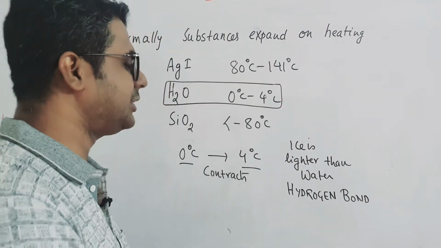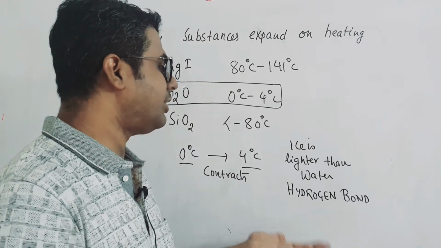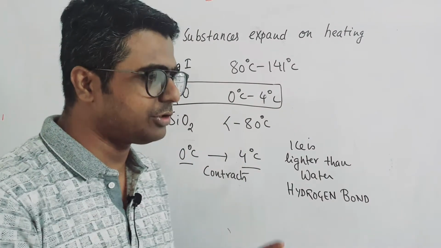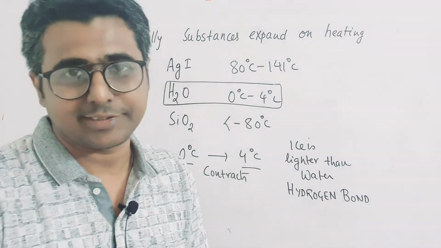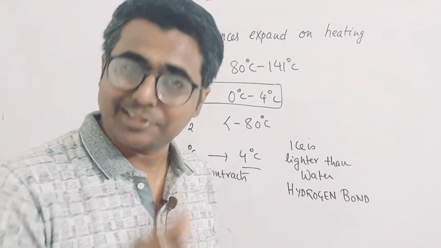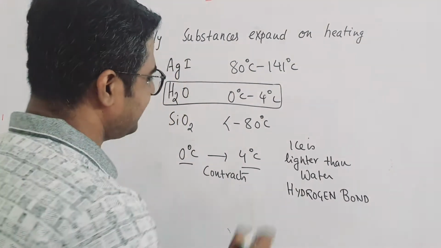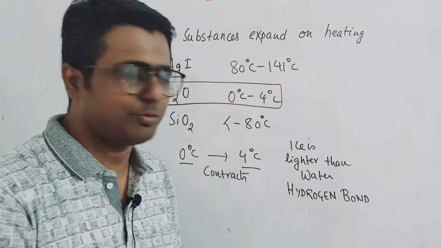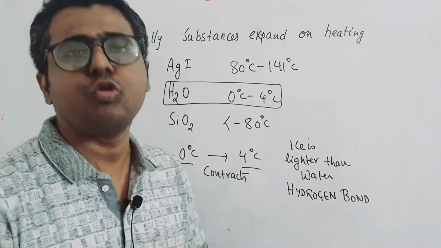This hydrogen bond is a special type of bond in water molecules, and when water is cooled from 4 degrees Celsius to 0 degrees Celsius and forms ice, these hydrogen bonds form a cage-like structure with a lot of vacant spaces inside. Whenever you have vacant spaces, your volume goes up but your mass remains the same, and hence the density decreases. That is why ice floats in water.